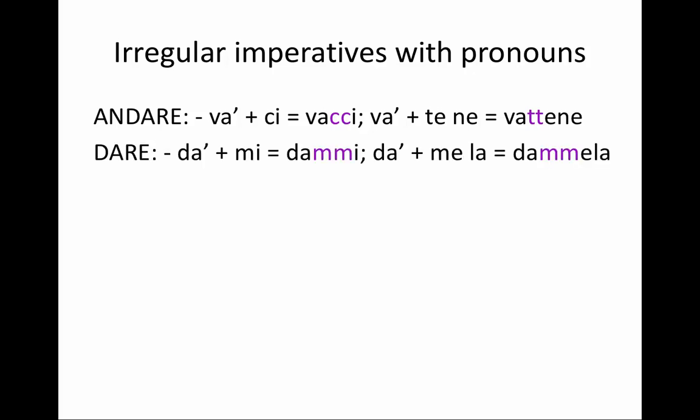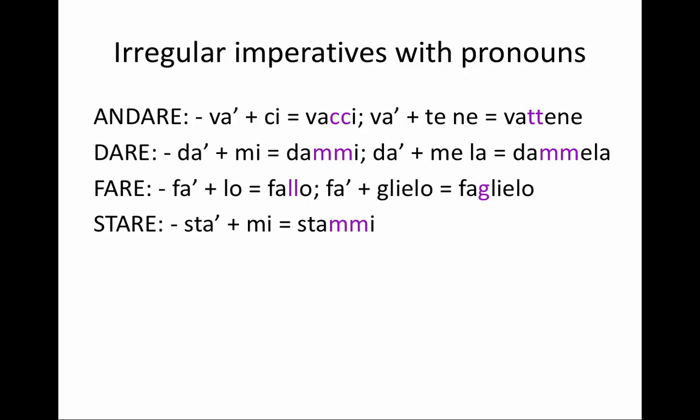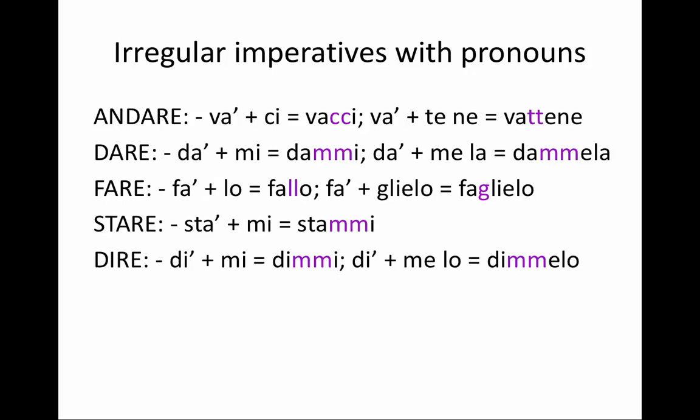And that happens with all of the single syllable verbs. So the first consonant of the pronoun will double, except in one case. See if you can spot it. It's gli. When combined, it's glie. So that will not double. That G will not double. All the rest of them will double.